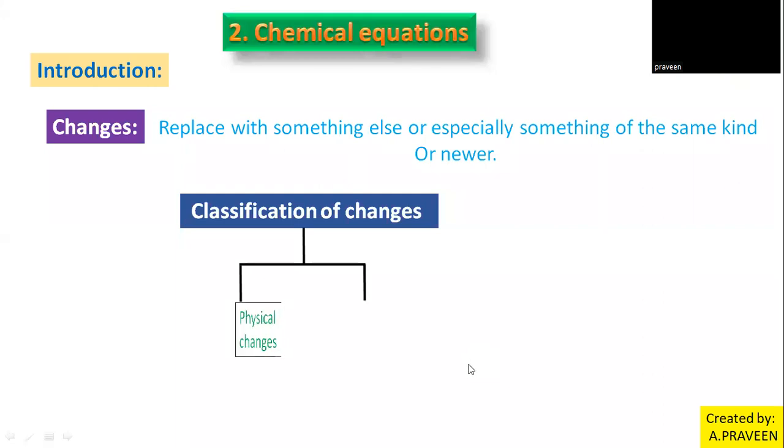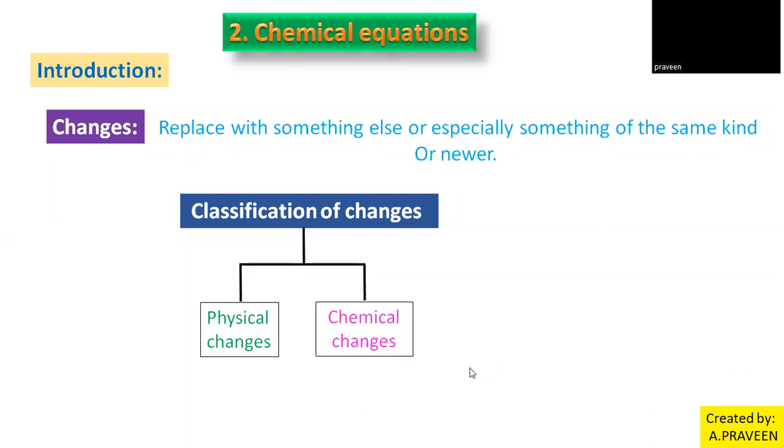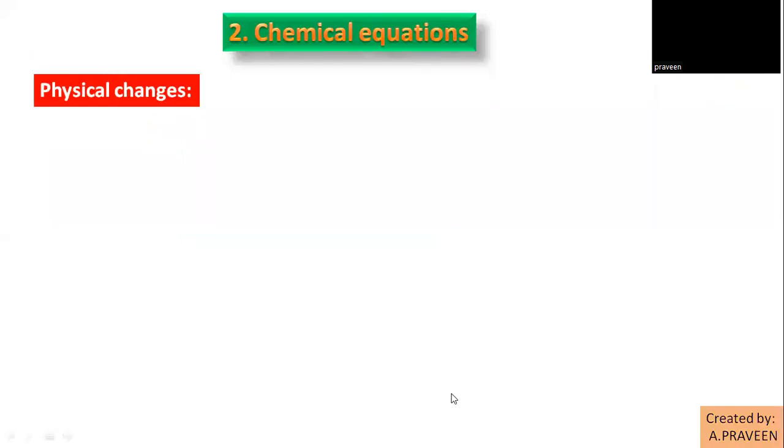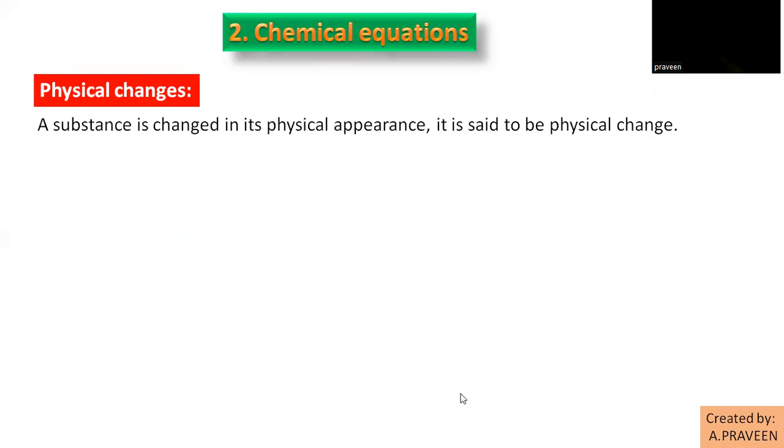Mainly we can classify them into two categories. One is physical change and the other is chemical change. So what are these physical changes? Physical means external, outside, right? What we can see directly is called physical. A substance changes only in its appearance, meaning its color, shape, size, outline. Only the external view we can observe, and we call it a physical change.